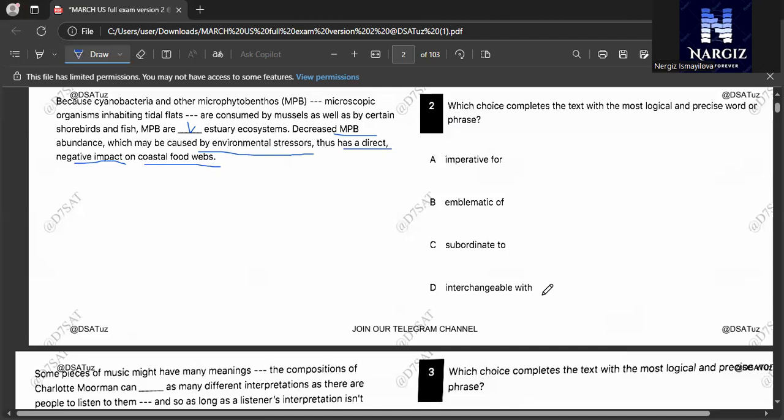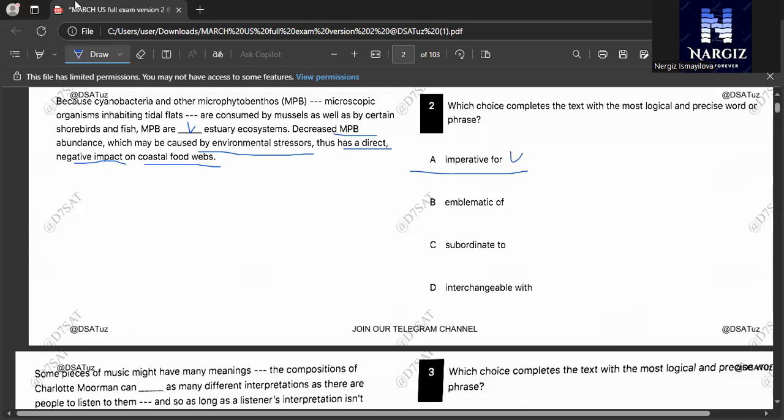So let's begin to try to find the answer. The passage describes microorganisms like cyanobacteria that are important for our ecosystem. Let's begin with A, imperative. Imperative is correct because it means essential, showing their crucial role in the ecosystem. So it's the right answer here.